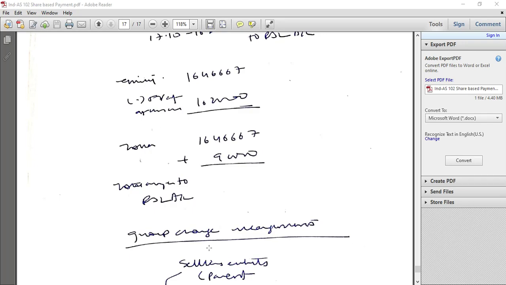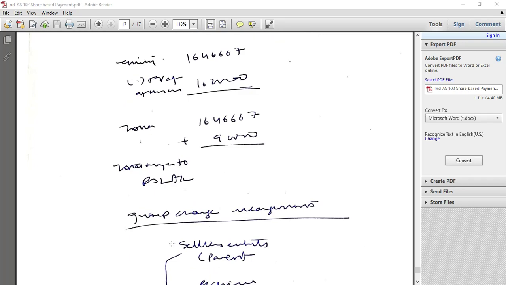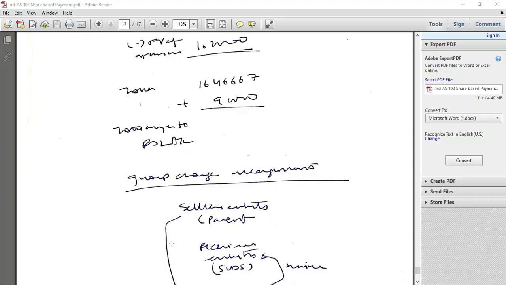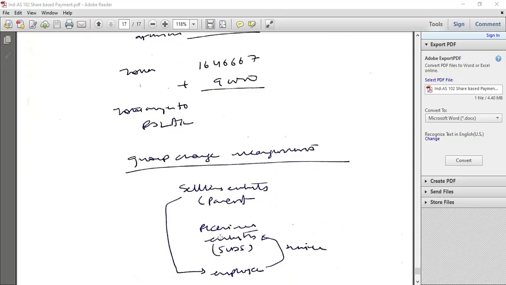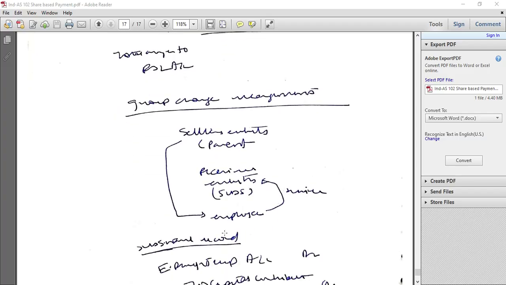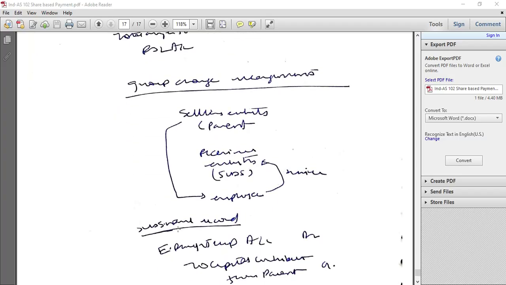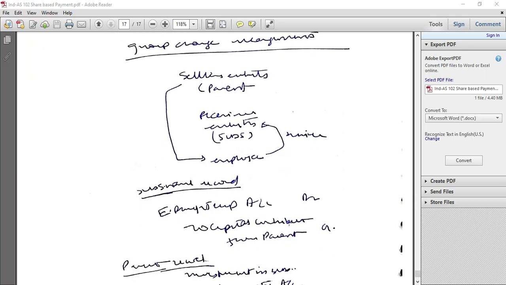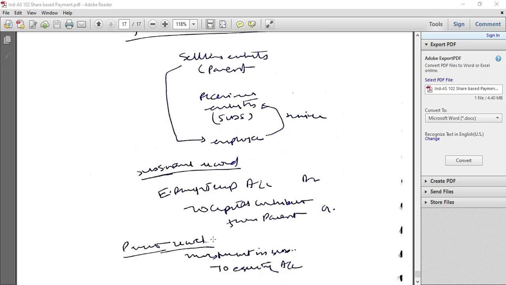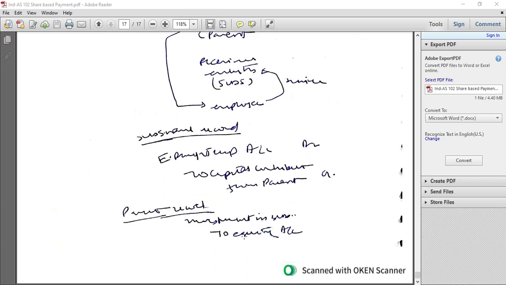Group share-based payment arrangements: the settling entity is the parent and the receiving entity is the subsidiary. Then the subsidiary would record employee benefit expense with a capital contribution from the parent, and the parent entity would record investment in the subsidiary, with credit to equity. If it is settled by the subsidiary, then it will be considered as cash settled.